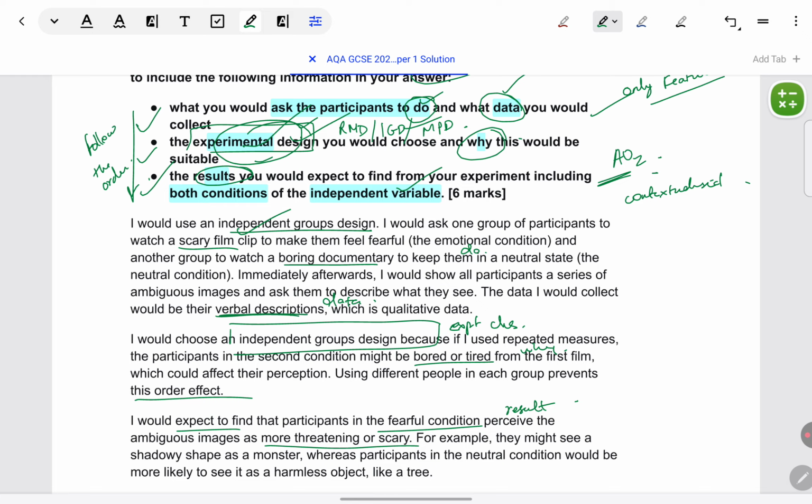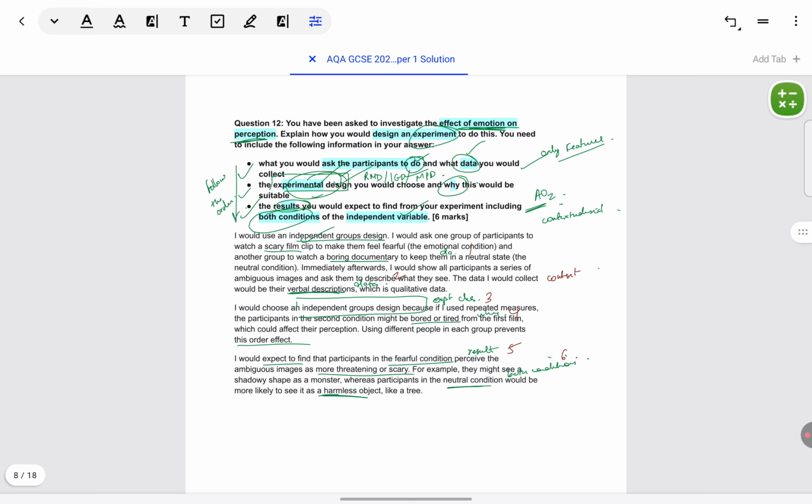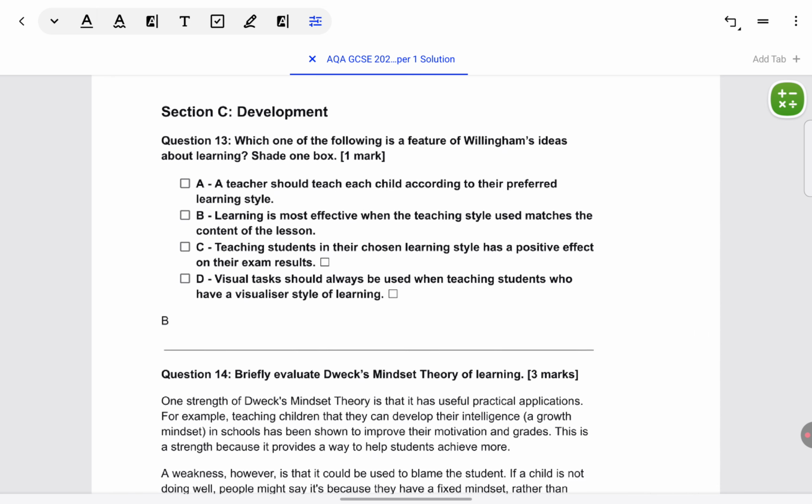And you have to include both conditions in the result. So for the next condition also it's mentioned in neutral condition. They will see it like a harmless tree. All the points are covered as asked. So everywhere correct points are there. 1 mark will be allotted till it reaches 6 marks. And please pause the video, take a screenshot, read how every single point is in context of the situation given. Nothing of this has been given as a general description. Let's come to the next section, development.